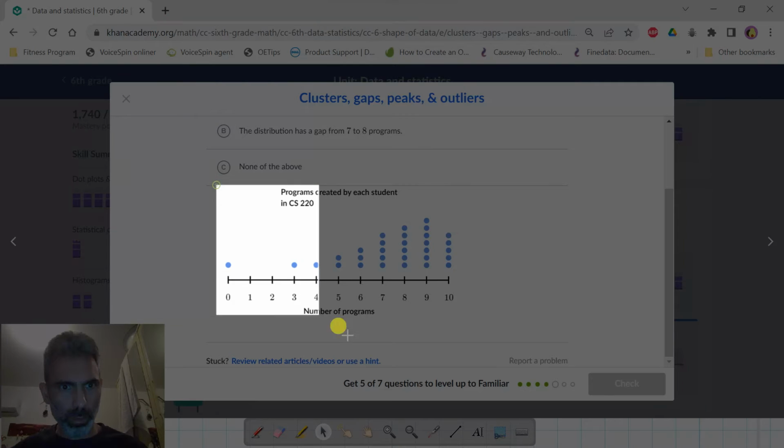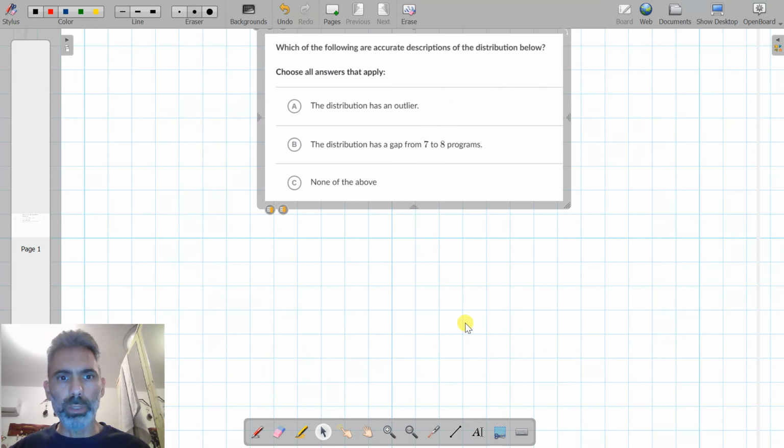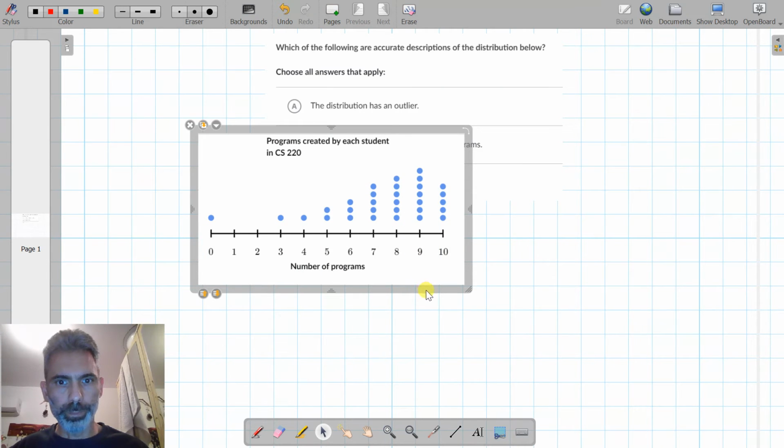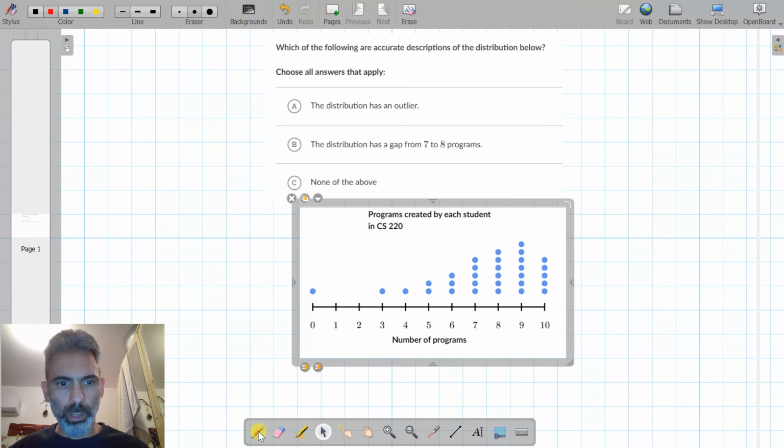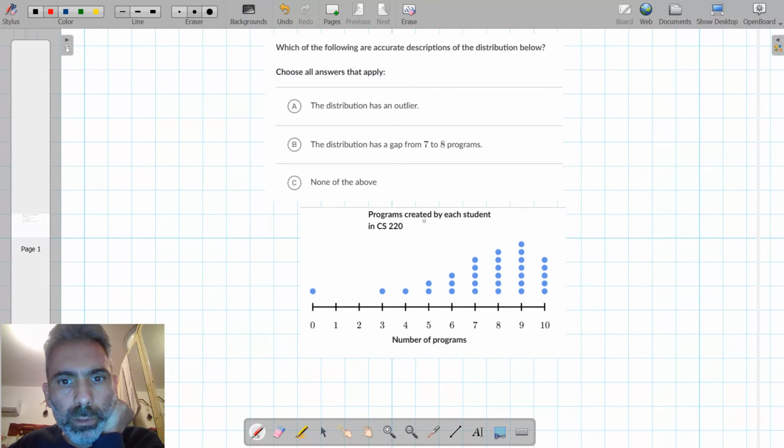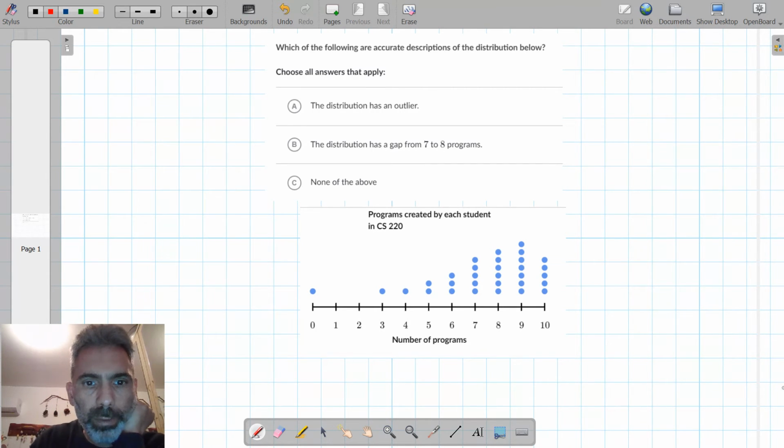So this dot plot represents programs created by each student in CS 220. Again, we have a left tail here. It's not symmetrical. We see that we have an outlier. So let's see the options. The distribution has an outlier. This is correct.